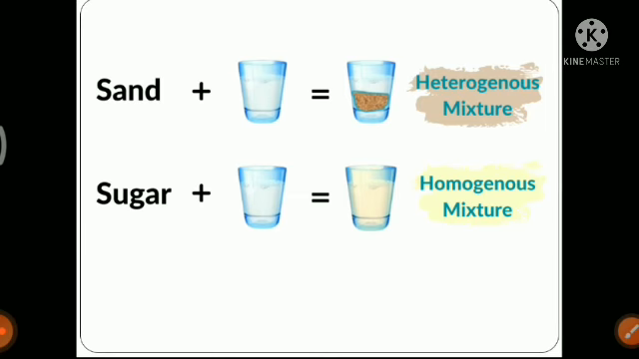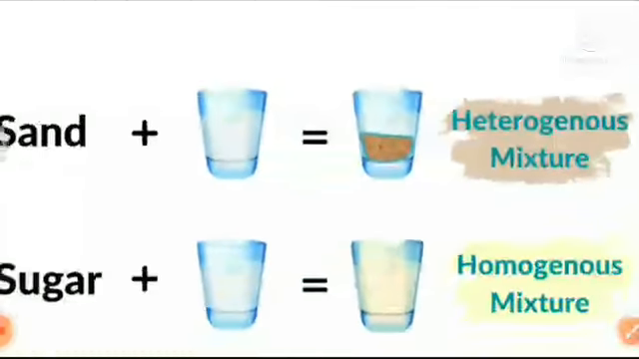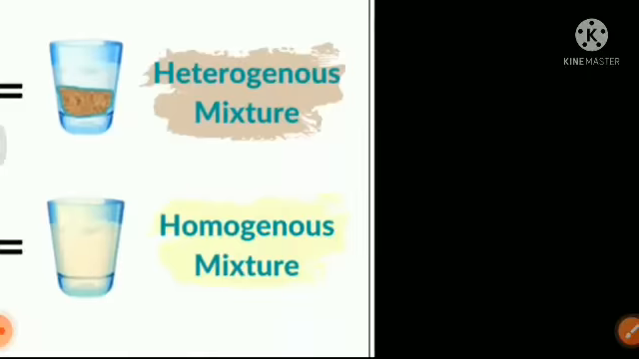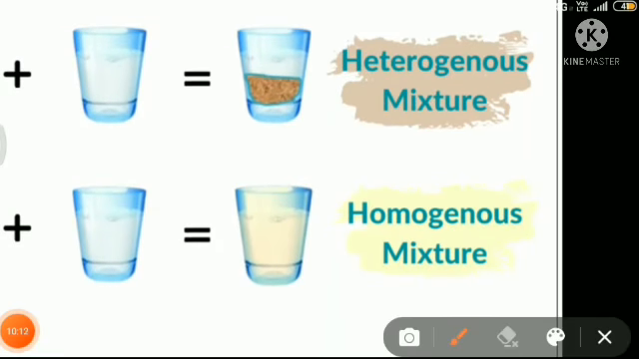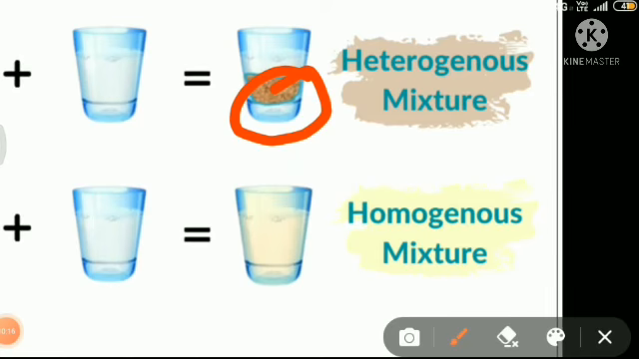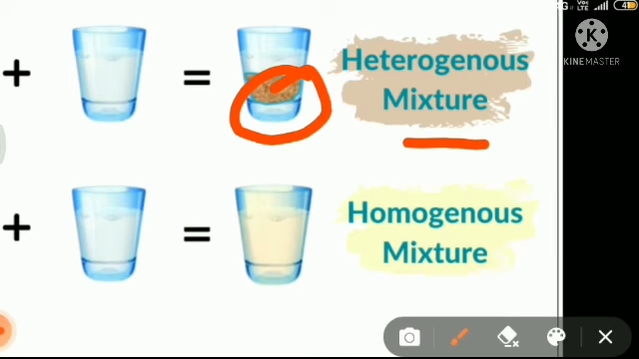But if you try to dissolve sand in water, what we will see is that after some time the sand will settle at the bottom. So that means at the top the amount of sand will be less, but at the bottom more amount of sand will be present. So this is known as heterogeneous mixture because the composition is not same. Composition is different.